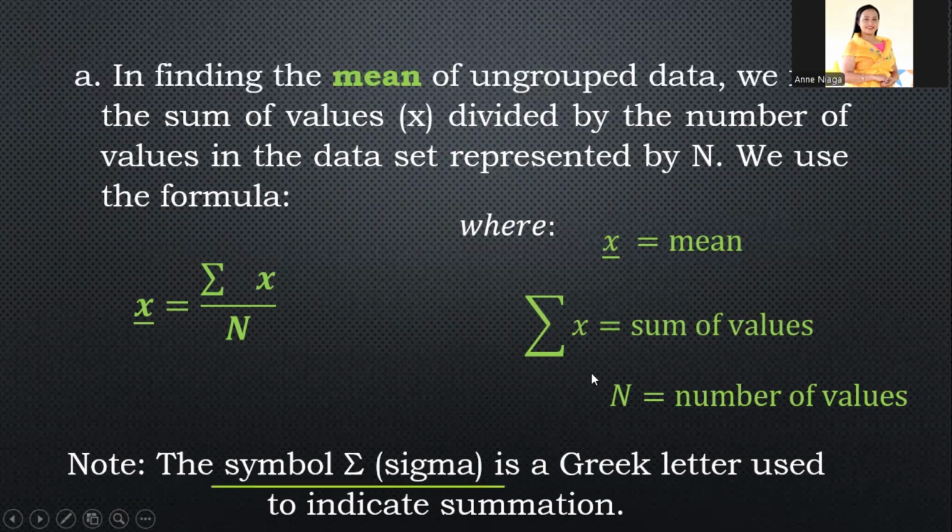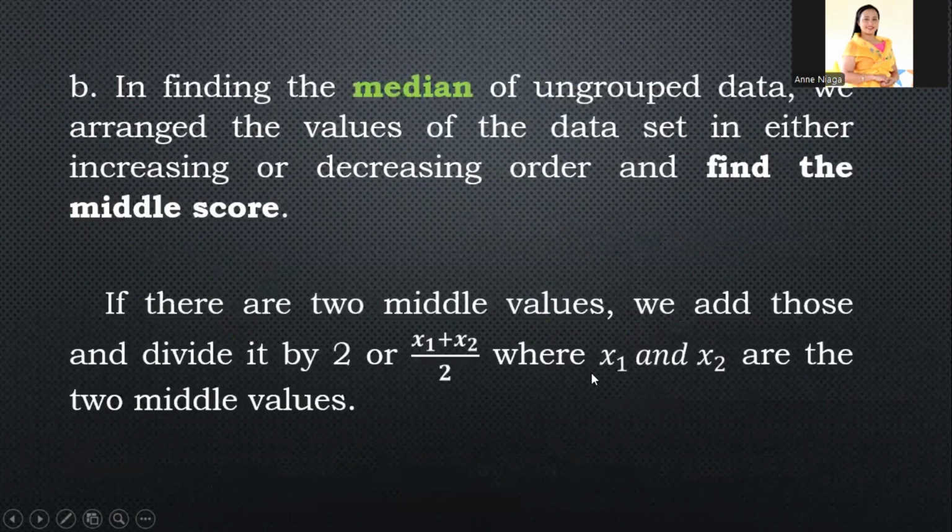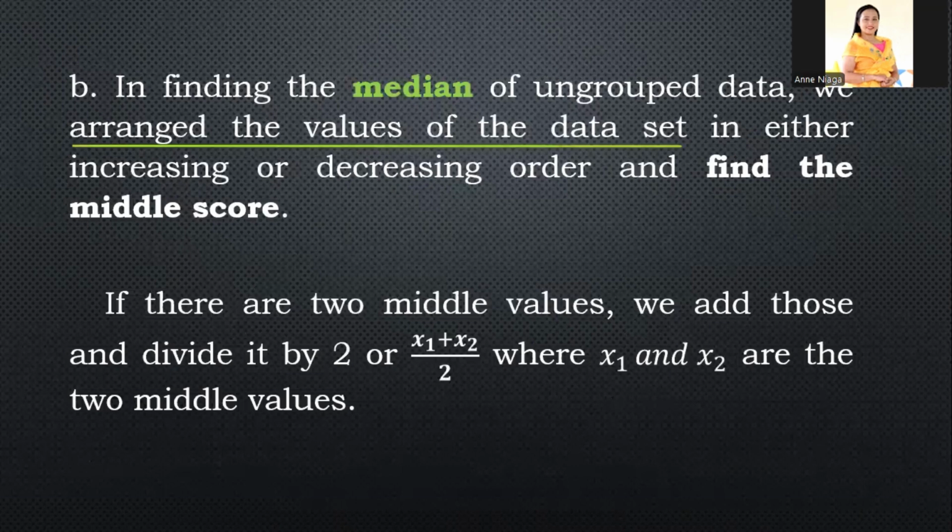Okay, next. So, in finding the median of an ungrouped data, we arrange the values of the data set in either increasing or decreasing order and find the middle score. Okay, so makikita lang natin yung median or tinatawag na middle value ng isang set of data kung na-arrange na natin yung mga data in either increasing or decreasing order.